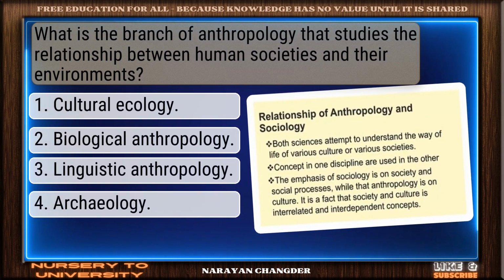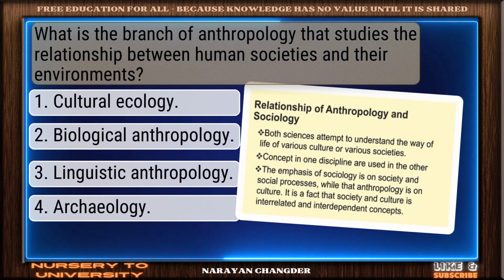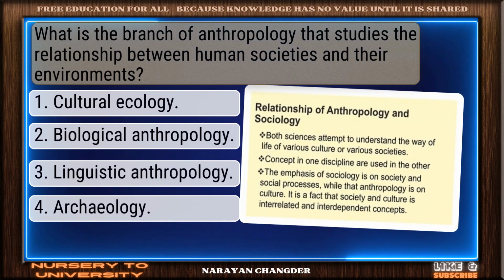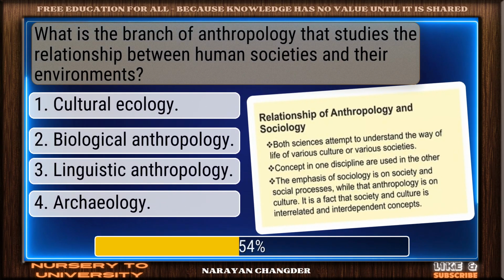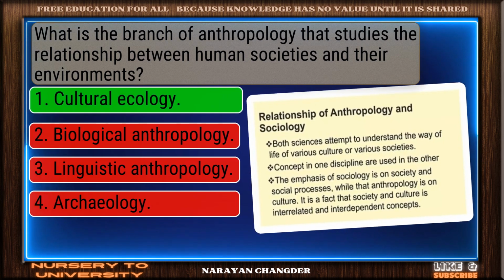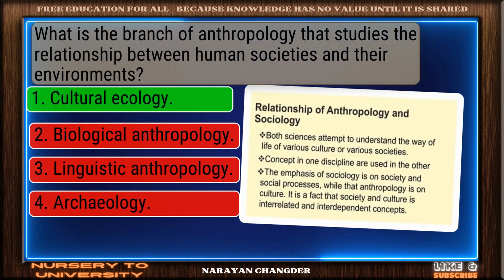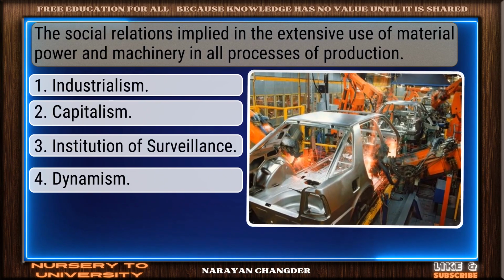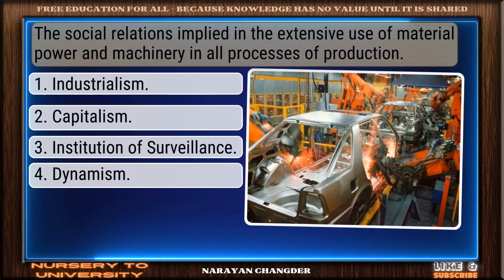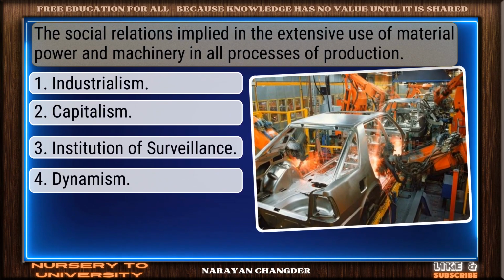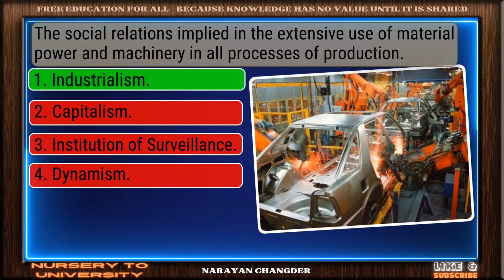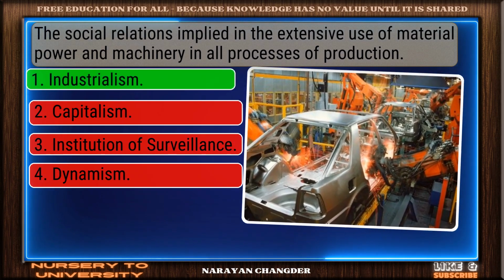What is the branch of anthropology that studies the relationship between human societies and their environments? Smart pick. Cultural ecology is the correct choice. The social relations implied in the extensive use of material power and machinery in all processes of production. Bravo! Industrialism is the answer.